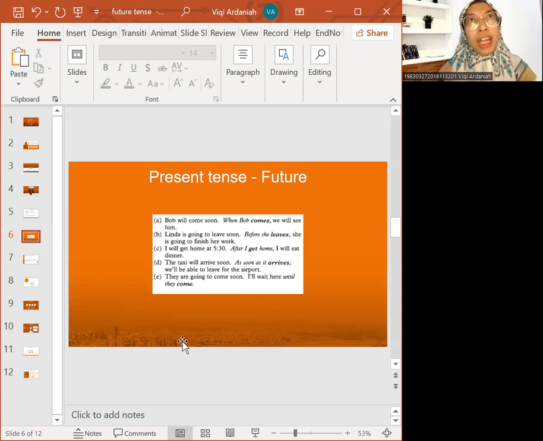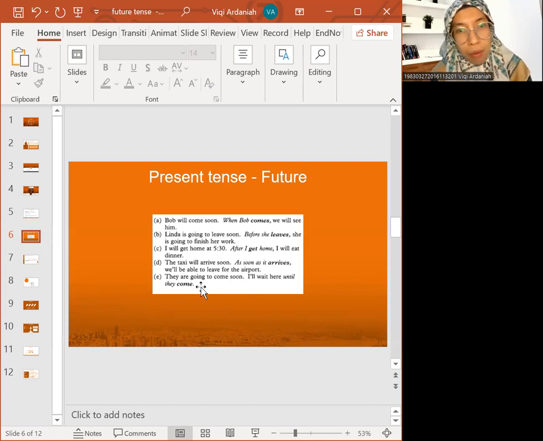So it's only to make predictions, as in a conditional sentence. Usually in the conditional sentence type 1, we are going to use the present tense. You can see here: after I get home, I will eat dinner. The taxi will arrive soon. As soon as it arrives, we will be able to leave for the airport.